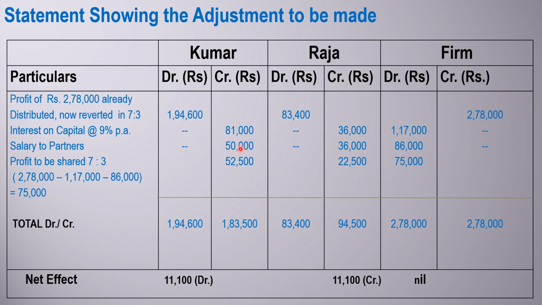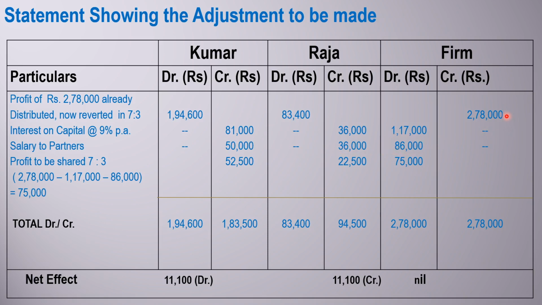In exactly the same way, partner's salary: Kumar should get a salary of 50,000 per annum and Raja will get 3,000 per month. So Raja's total salary per annum is 36,000. So Kumar will be credited 50,000 and Raja will be credited 36,000. Total credit is 86,000. That is also an expense to the firm.